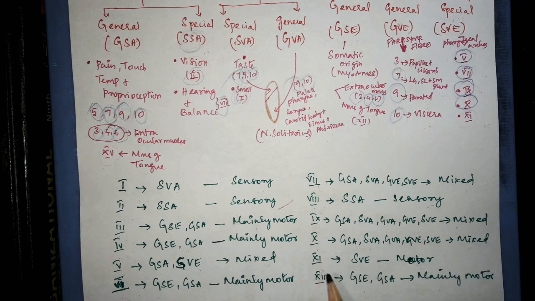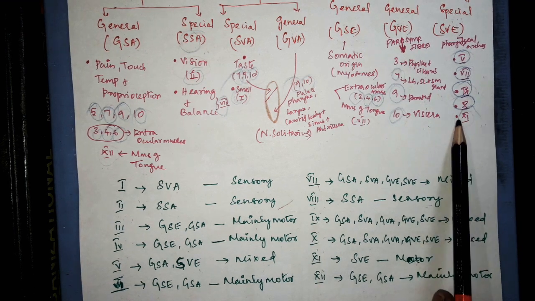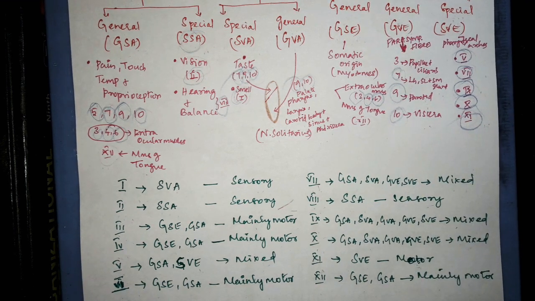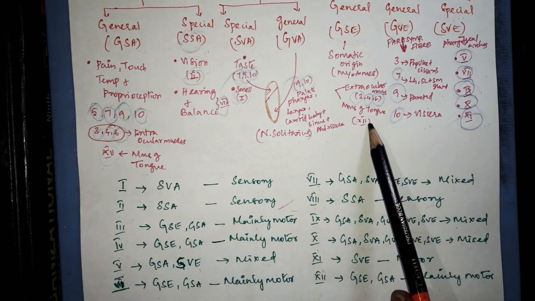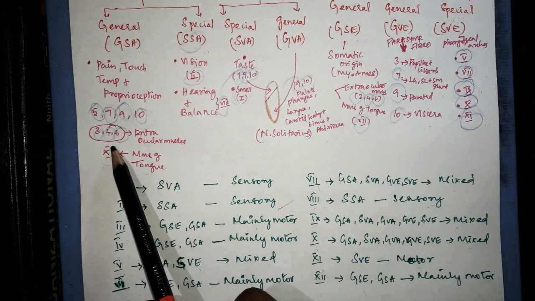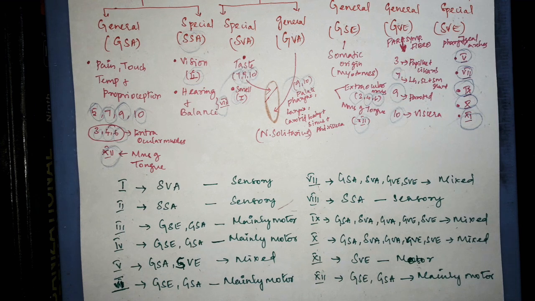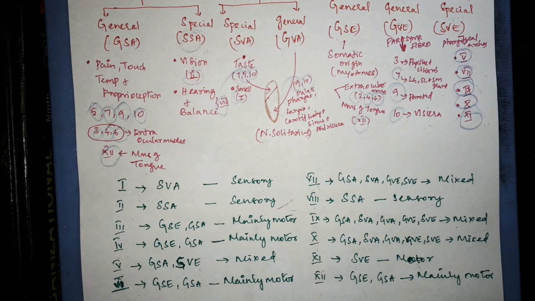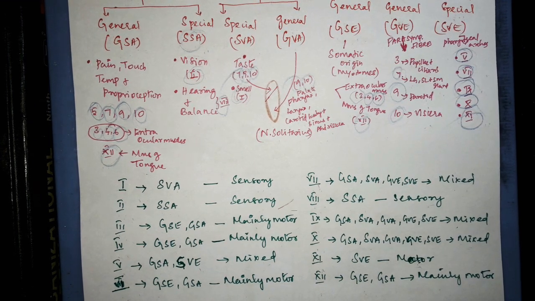And the 11th carries the special visceral efferent component, it is motor. And the 12th carries general somatic efferent and general somatic afferent. This is mainly motor. With this we can say the functional components and the functions of all the cranial nerves. Thank you.